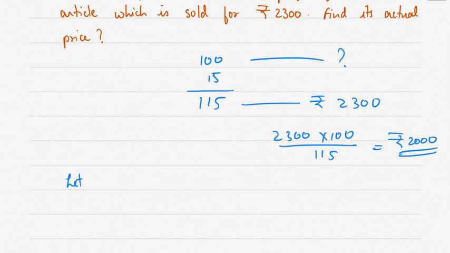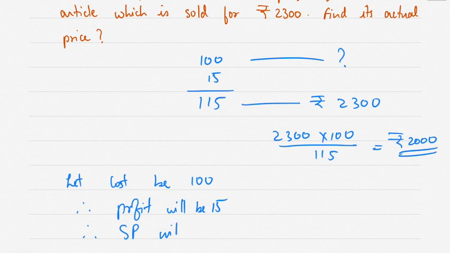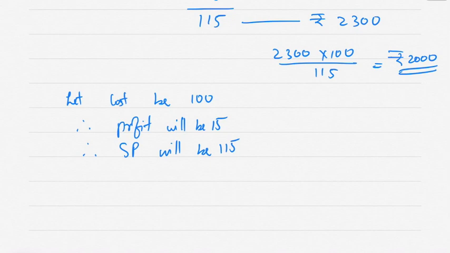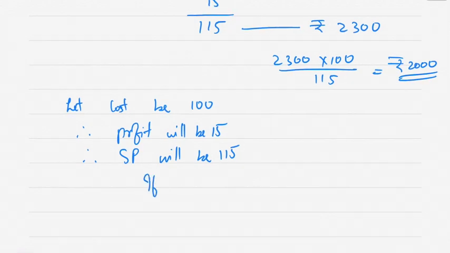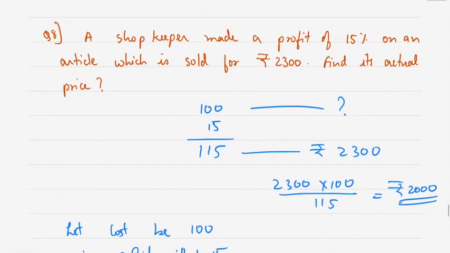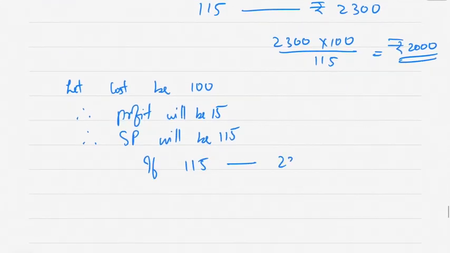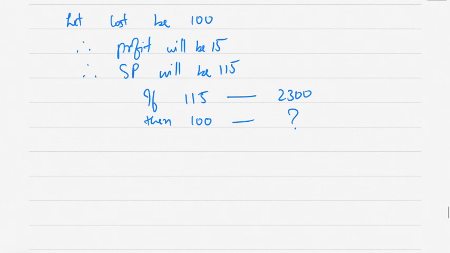So how do you write in the exam? Let cost be 100, therefore profit will be 15. Therefore selling price will be 115. In the next line, if 115 is 2300, then 100 is how much?